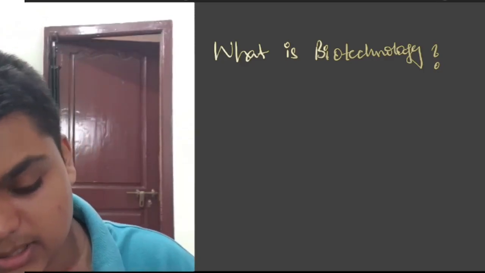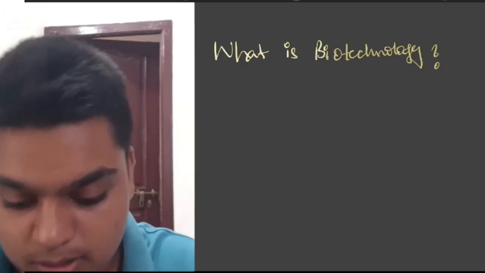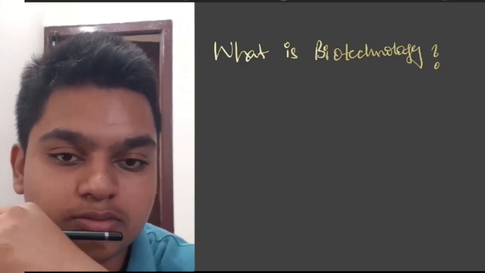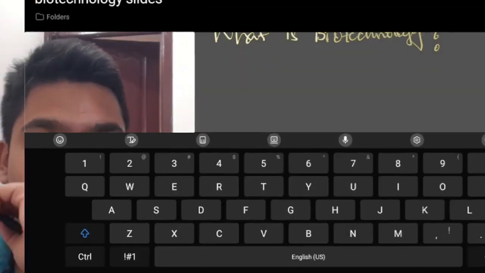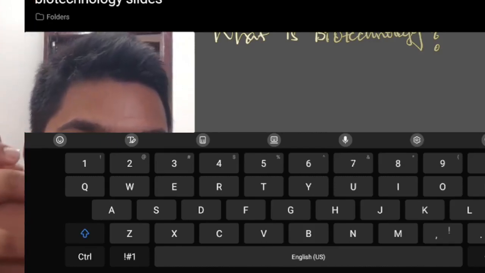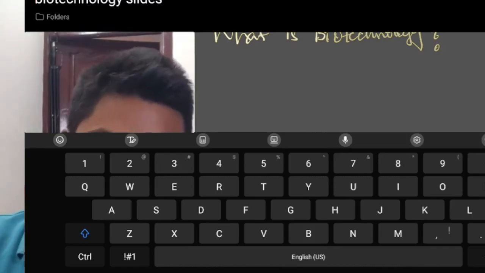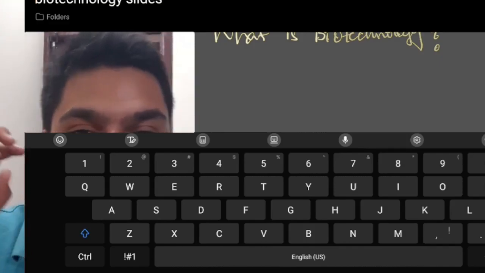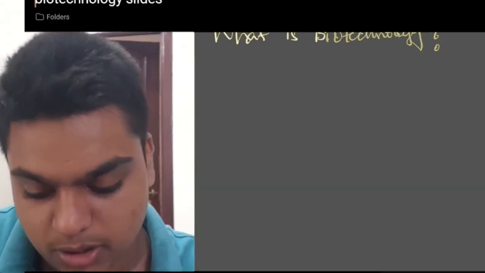Now let us start with the old definition of biotechnology. Have you ever seen your mother preparing curd from milk? Do you know about wine? We have completed that in the Microbes in Human Welfare chapter. If anyone hasn't seen that, go there. There is a detailed explanation of how wine is made, how bread is made, how curd is made.